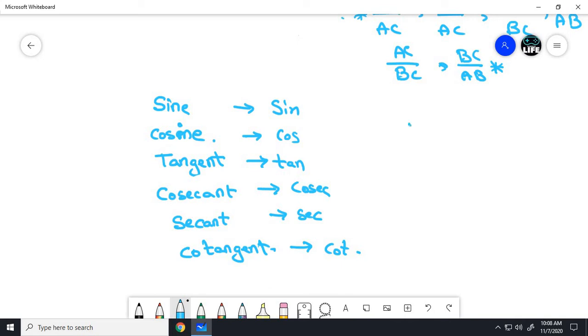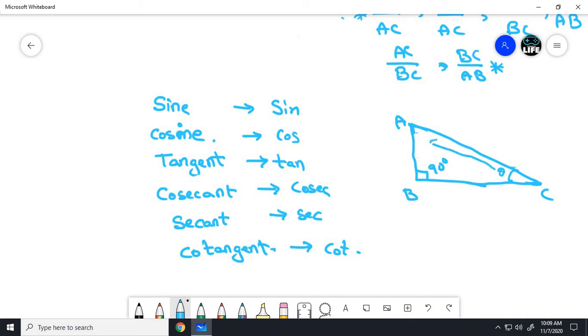Now take a right angle triangle. Simply take a right angle triangle. So this is 90 degrees. This is A, B, C. I am not a good artist. I can't draw triangles in a simple manner. Now take angle C as theta. So if it is theta, what will be AB? AB will be opposite to theta.